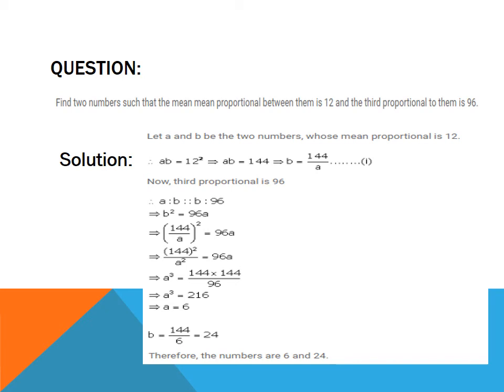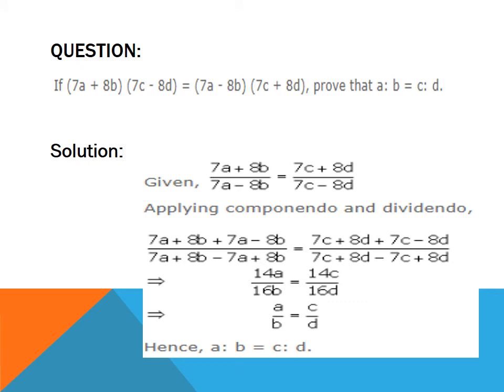So on simplifying it, value of a cube is coming as 216. Taking cube root, a will be equal to 6. Substitute the value of a in first equation and find the value of b, which is coming as 24. Hence, two numbers are 6 and 24.